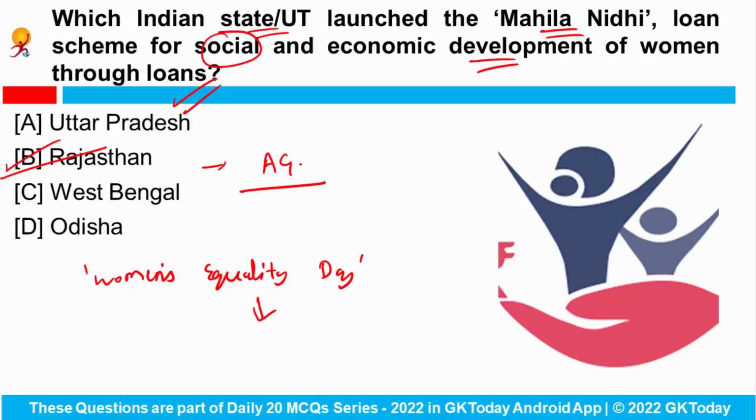Okay. So in the state budget of Rajasthan 2022-23, the government announced to set up Mahila Nidhi through the Rajasthan Rural Livelihood Development Council. Okay. So recently Rajasthan has launched this Mahila Nidhi scheme.